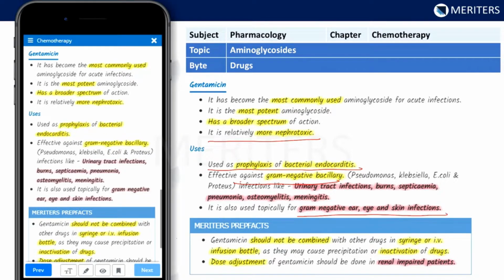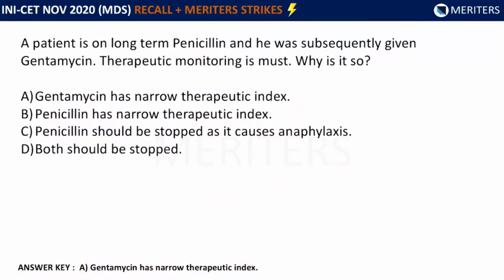Now coming back to the question, first option: gentamicin has a narrow therapeutic index. As we have already discussed what therapeutic index is, we can choose this as the right answer, but we have to rule out the other options as well. Penicillin has a narrow therapeutic index? No, it has a wider therapeutic index. It can be administered in a variety of conditions. Penicillin should be stopped as it causes anaphylaxis? This doesn't correlate to the question. And both should be stopped is a wrong option. So the best option here would be gentamicin has a narrow therapeutic index.